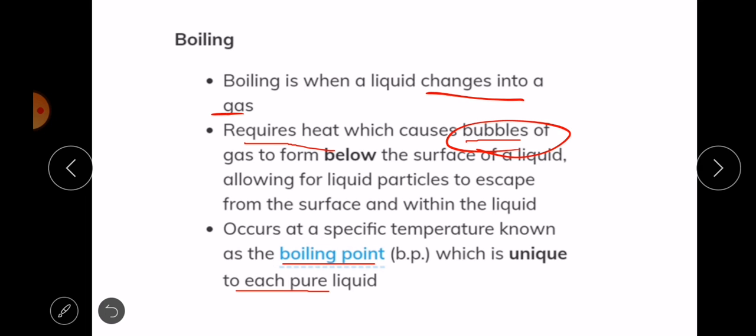Those bubbles contain the liquid that has converted into gas from within, and they move up so they can escape. Boiling occurs at a specific temperature, which is called the boiling point, and it is unique for each pure substance.